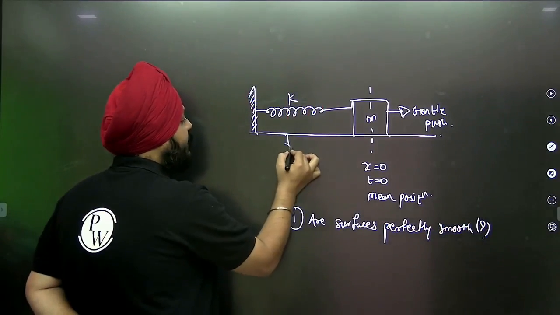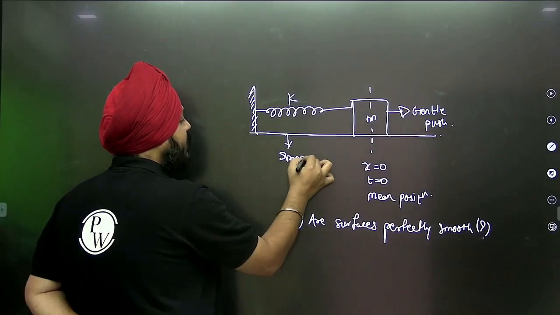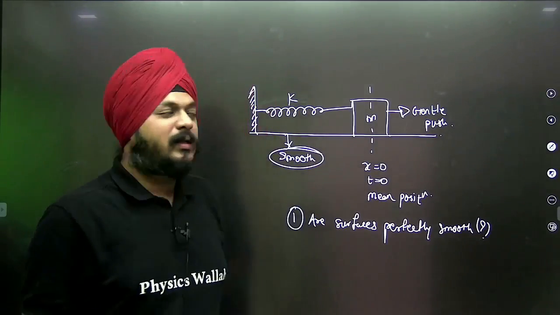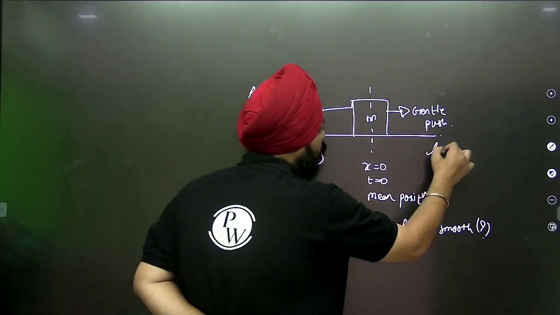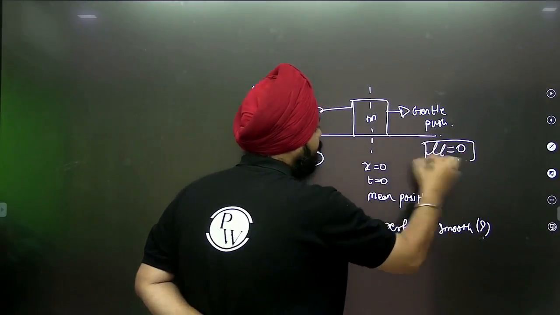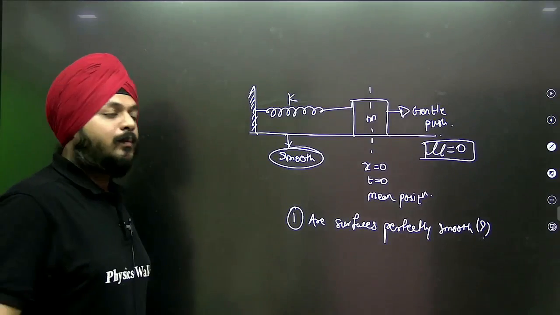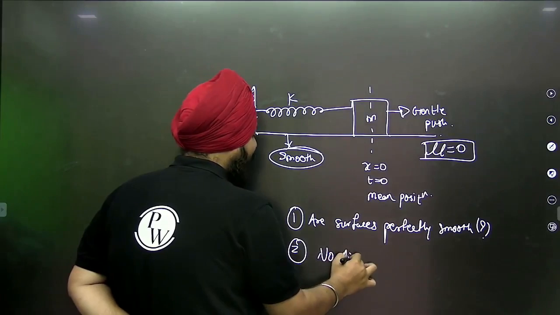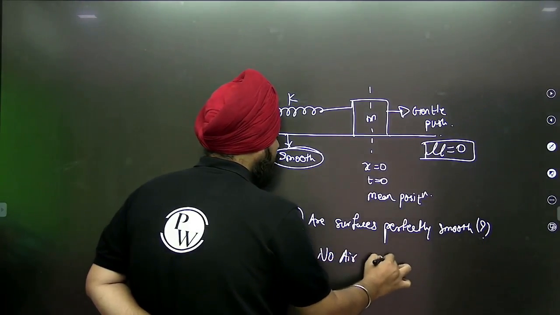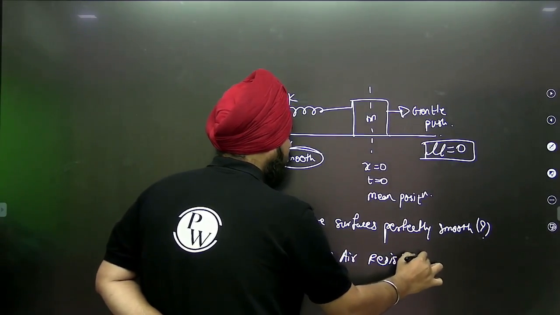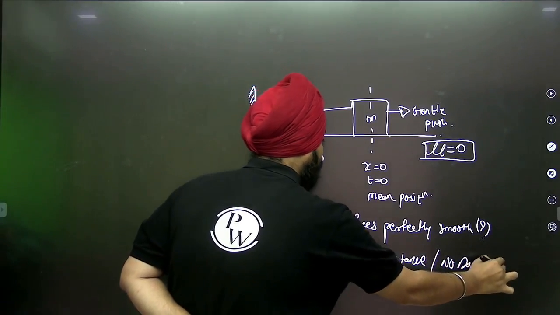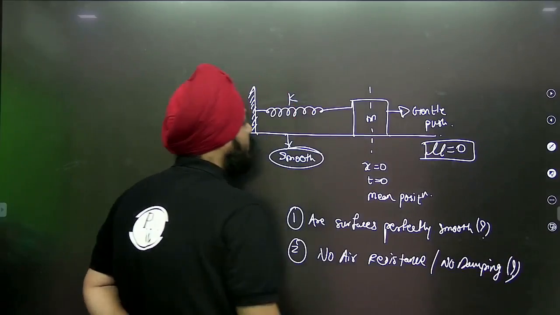In the beginning part of the session, we considered the surface as smooth. Practically, is it possible that for any surface mu is 0? No air resistance, no damping. Is it possible? I must say no.